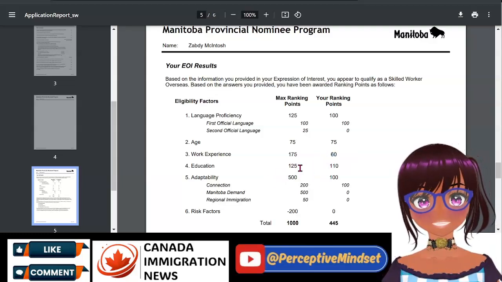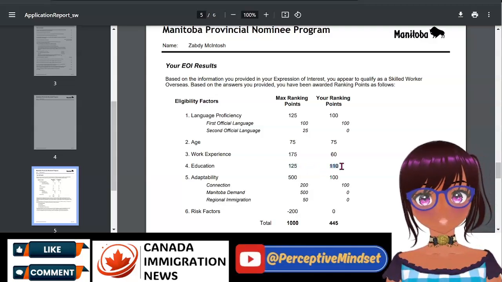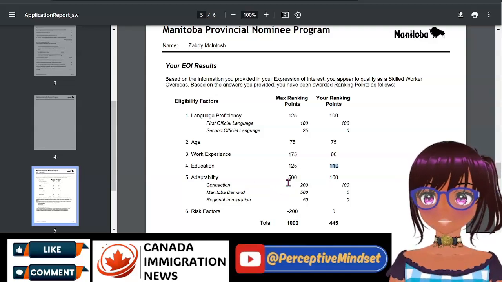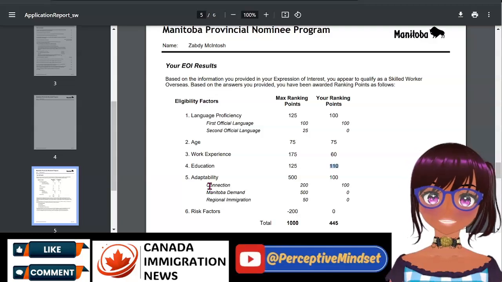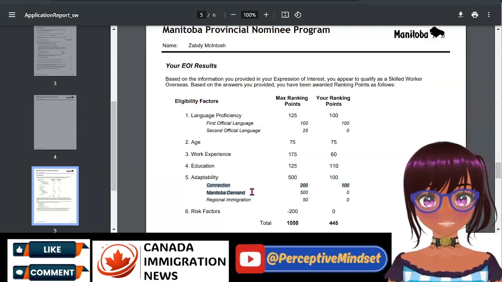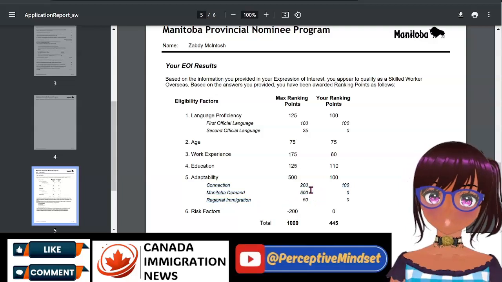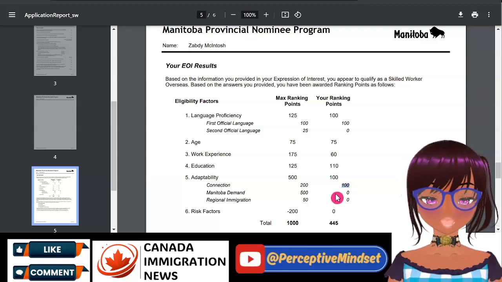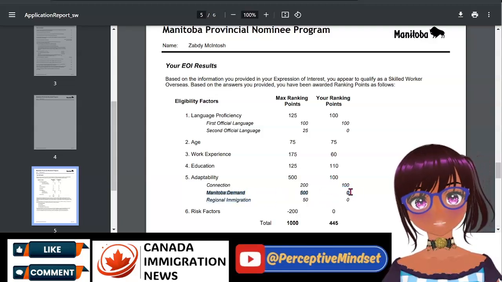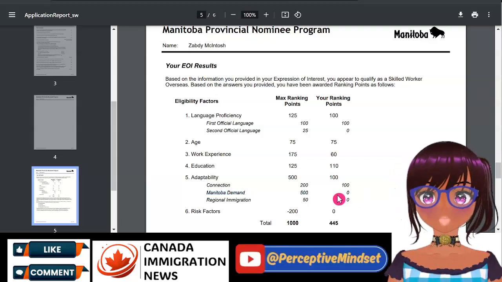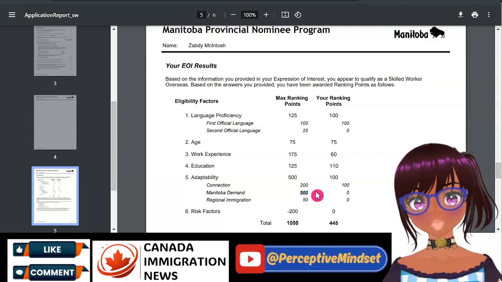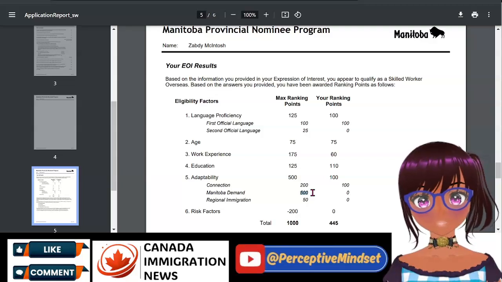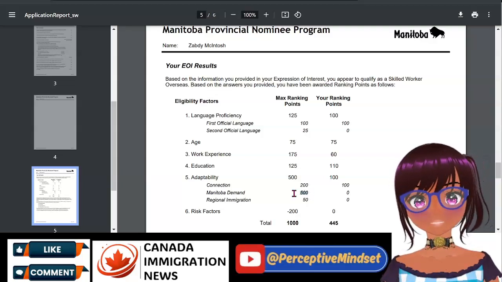For the education that you have, depending on what you had said, there are points for that as well. And for adaptability, adaptability comes in 3 different forms. It can be through connection, Manitoba demand, or regional immigration. And if you had used friend as a connection, then you would have gotten 100 points. This is where IES stream people are somewhat confused as to why they did not get the 500 points assigned for the Manitoba demand. No, guys, it's normal for the IES stream to not see this 500 here.